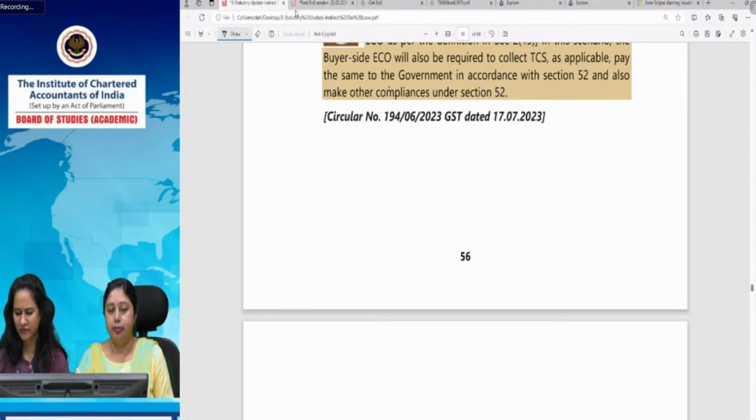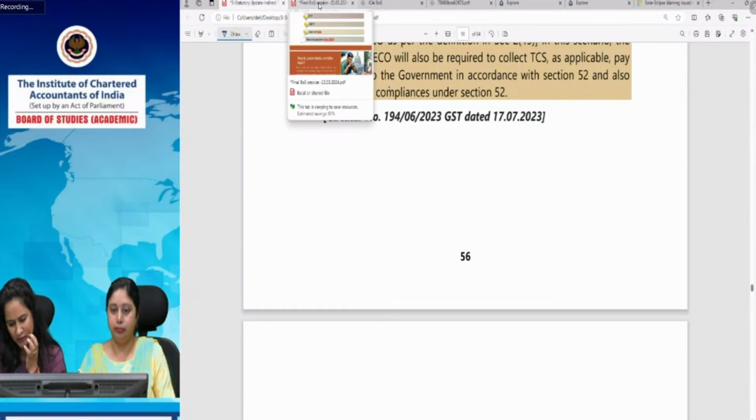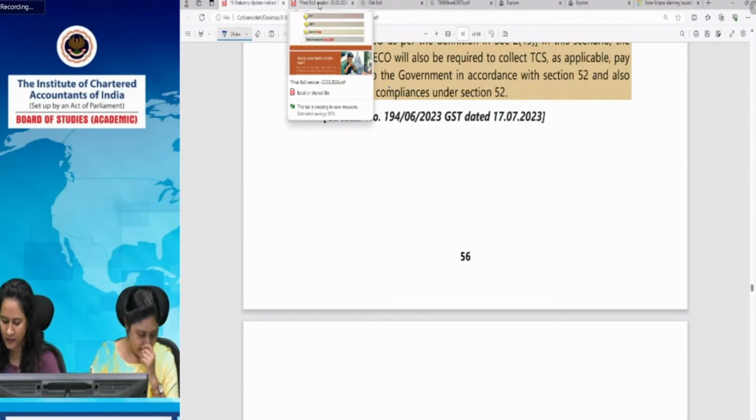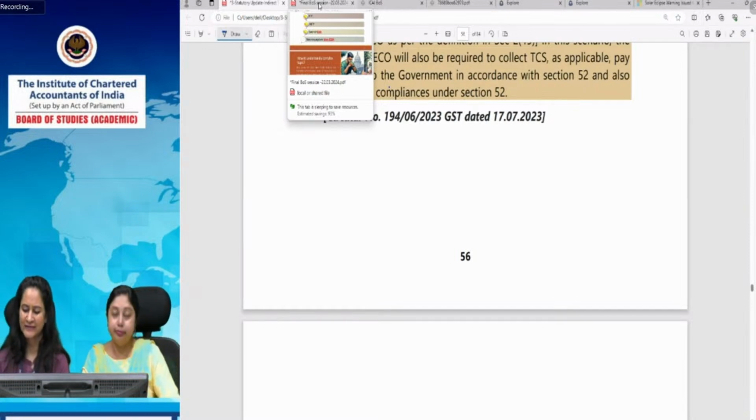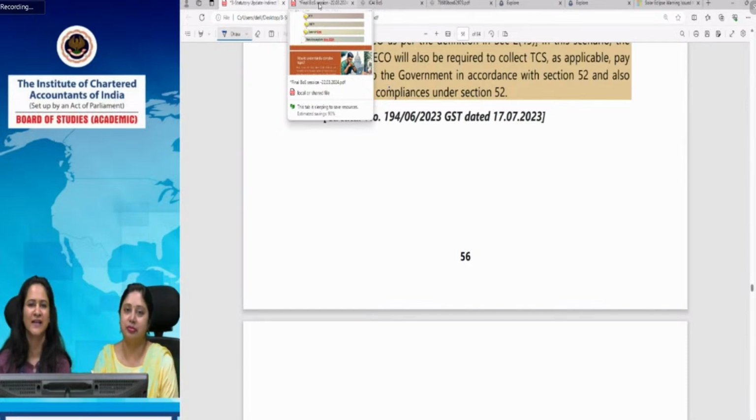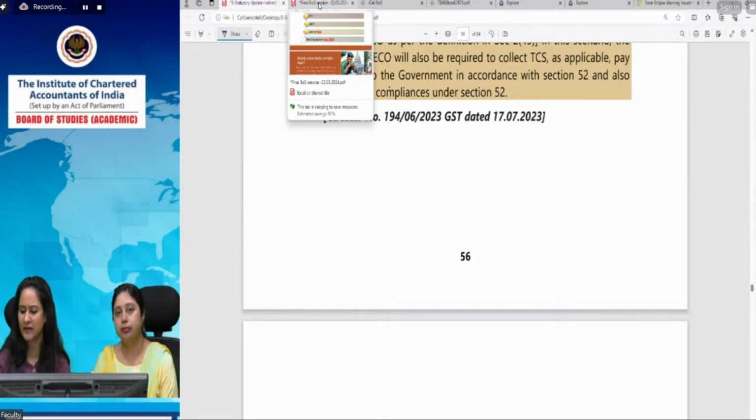Just one important amendment, relating to tax invoice. It won't take much time, that's why I'm taking it. The threshold limit for e-invoicing has been reduced to rupees 5 crore. As we have seen earlier also, the threshold limit for e-invoicing is progressively reduced with the passage of time. Earlier it was 10 crore, and now it has been reduced to rupees 5 crore. So the applicable threshold for your attempt is 5 crore.